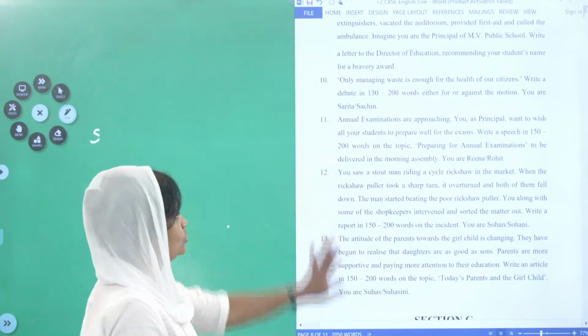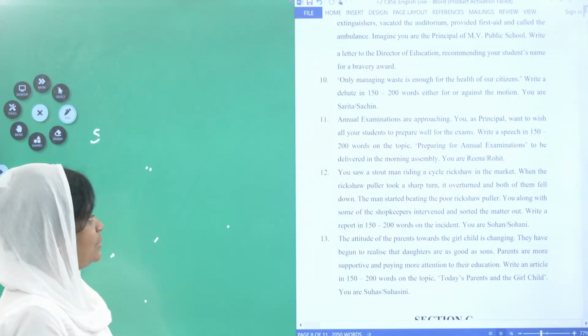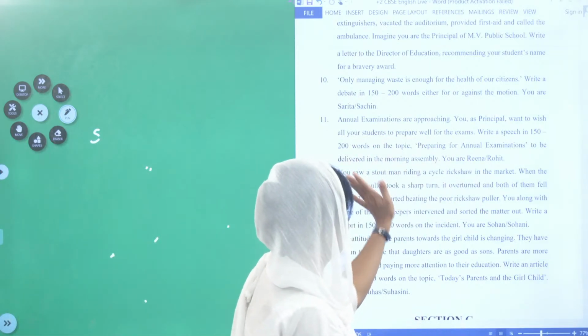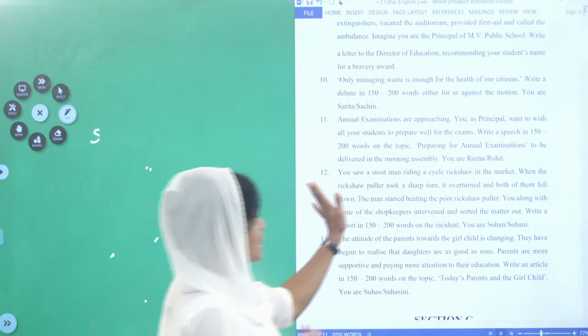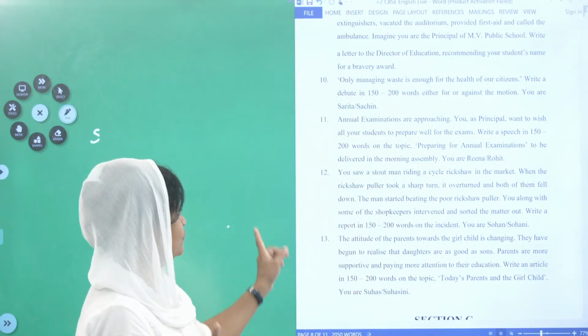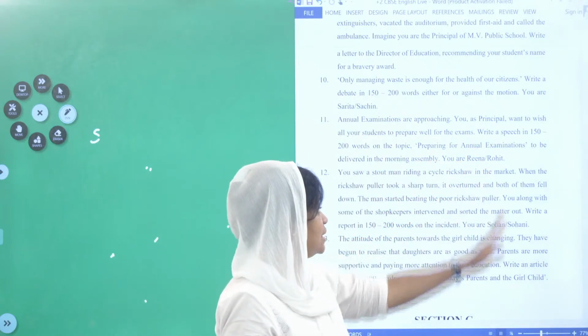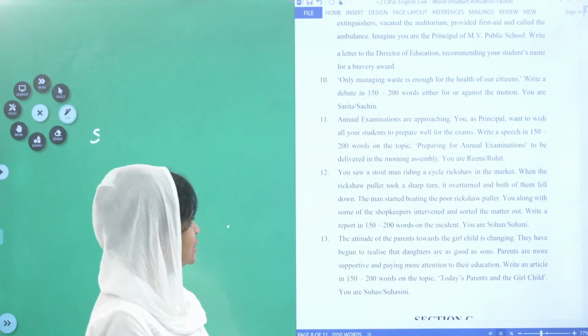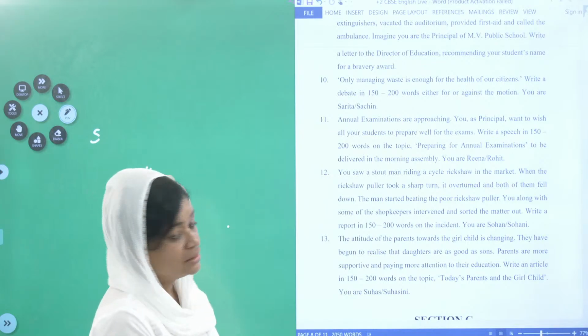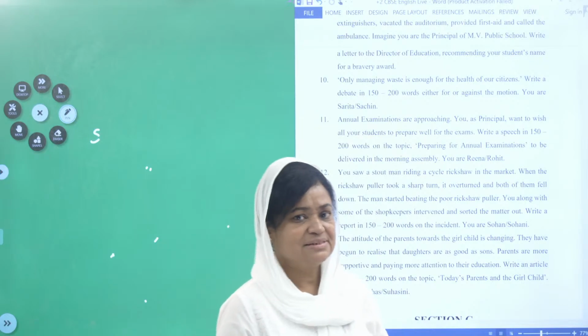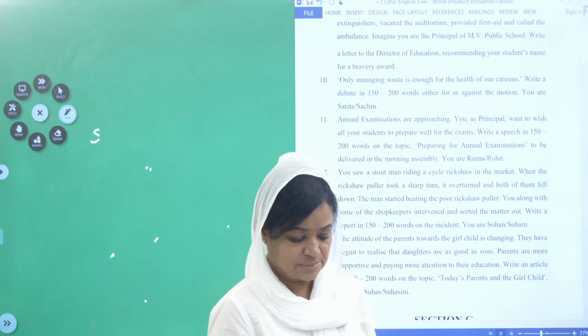Shall we move on to the 11th one? Annual examinations are approaching. You as principal want to wish all your students to prepare well for the exam. Write a speech in 150 to 200 words on the topic preparing for annual examination to be delivered in the morning assembly. You are Reena Rohit. Now how will you write the speech? Very easy, not to explain much, okay.